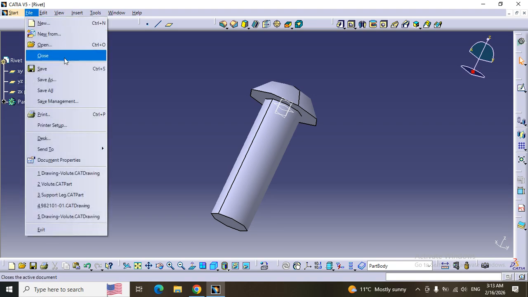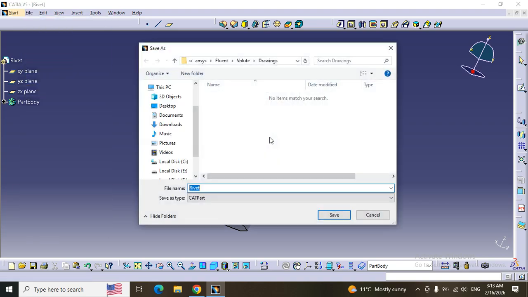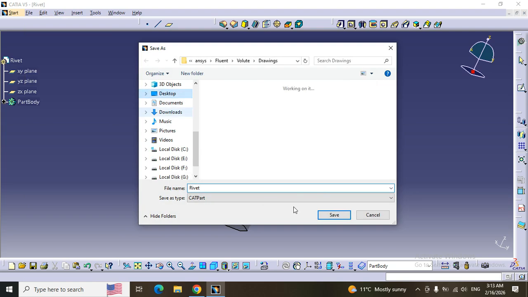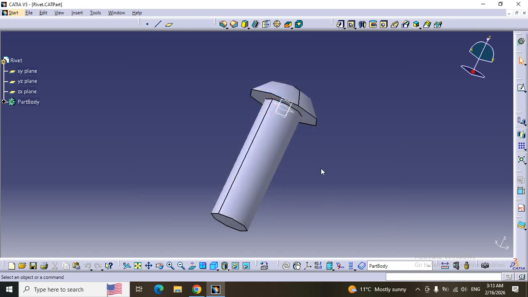I want to save it. Select file, save as. Select a direction for saving the file and finished.